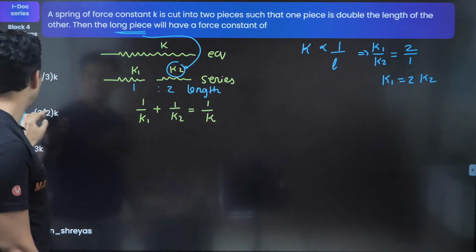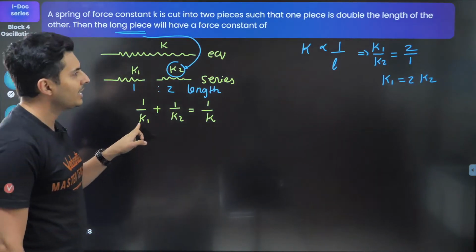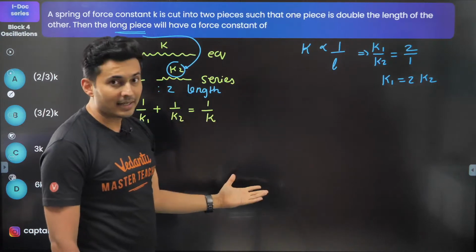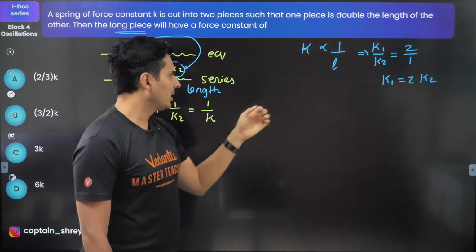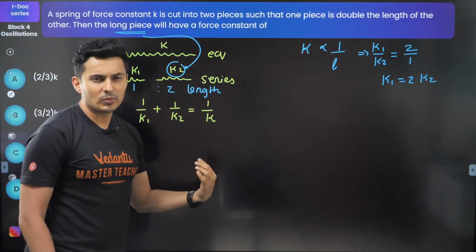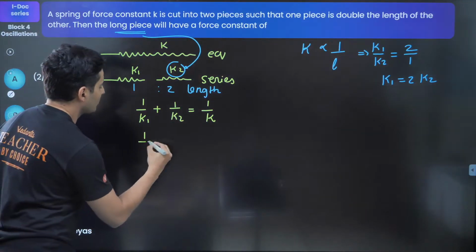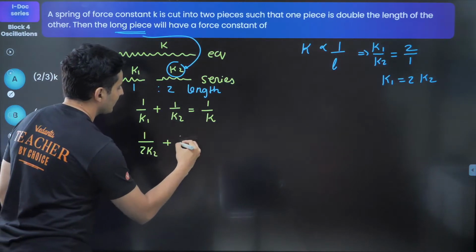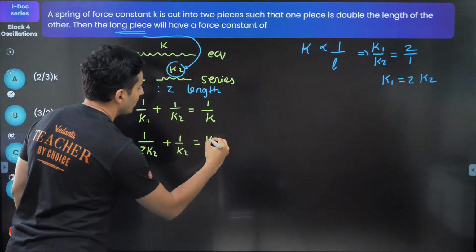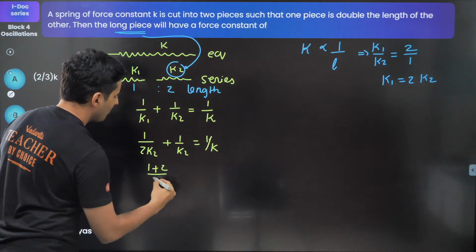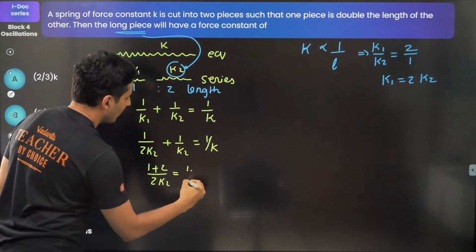Now, once you want to find K2, that means you do not want K1. So instead of K1, you are going to put 2K2. Else, if I wanted K1, then I would have put K1 by 2 instead of K2. So you have to see what is needed and what is not. So instead of K1, I'm just going to put 2 times K2, plus 1 by K2 is equal to 1 by K. So taking LCM, it will be (1 plus 2) by 2K2 is equal to 1 by K.